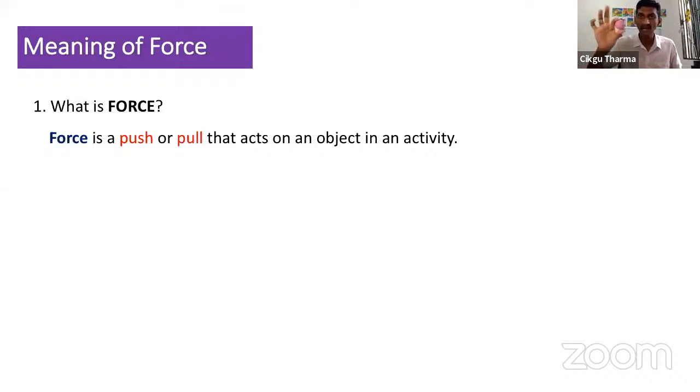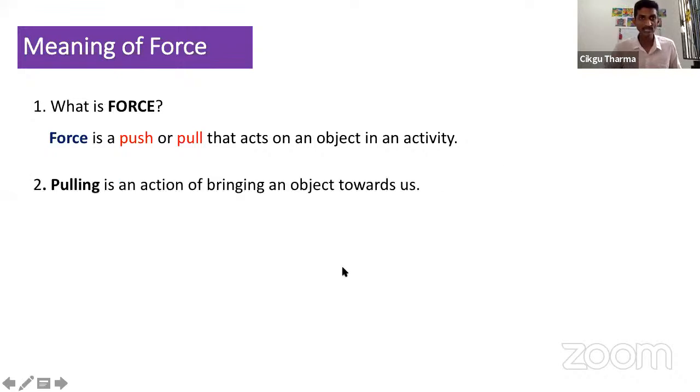For example, I have a plasticine. So when I use a force, I act the force on the object. Now, I want to ask you a question. Can we apply force in vacuum? You know what is vacuum? Space. Can we apply or not? We cannot apply. Why? Because vacuum has no object. There is not even air in the vacuum. So we cannot apply force in the vacuum.